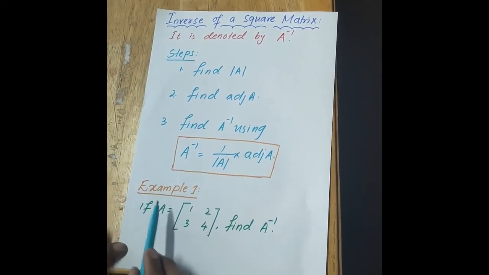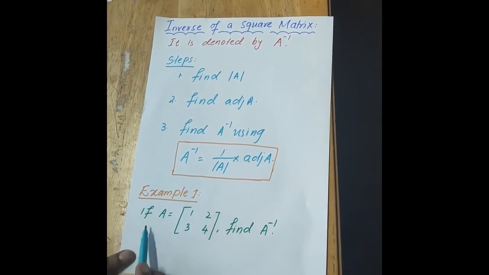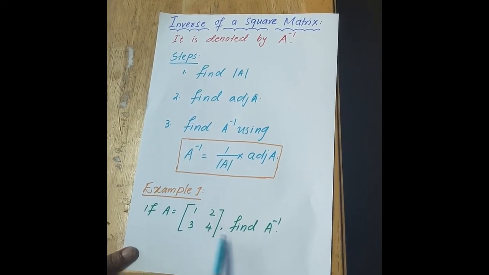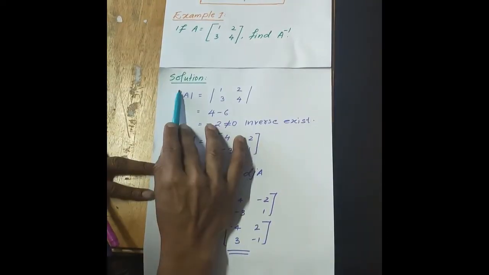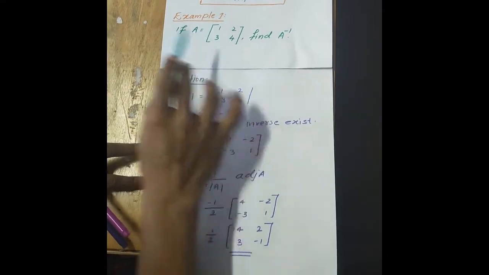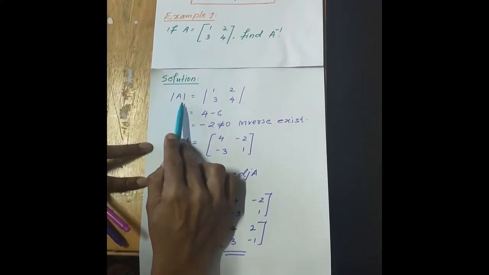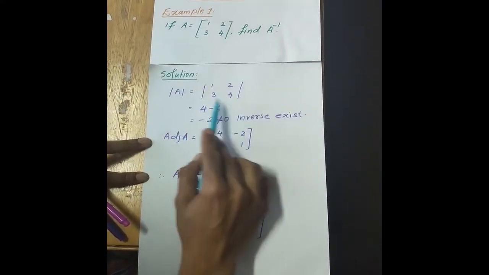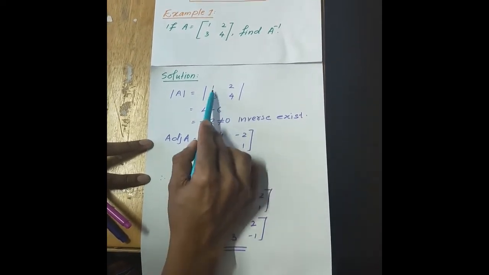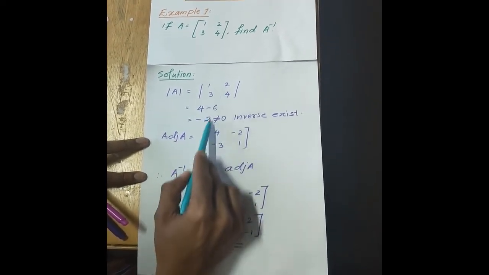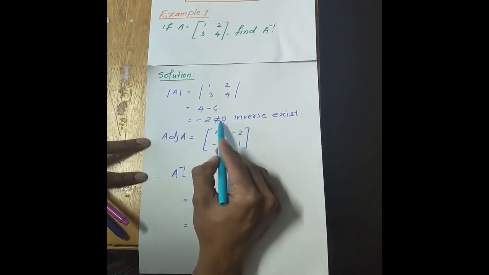So let's look at example 1. If A equal to 1 2 3 4, find A inverse. So we'll find its solution. First we need to find it step by step. So find the determinant of A. Determinant of 1 2 3 4, for 2 by 2, 1 into 4 is 4 minus 6, which is equal to minus 2. So not equal to 0.